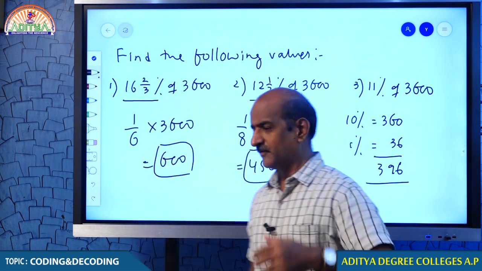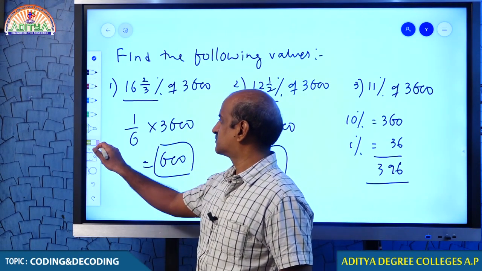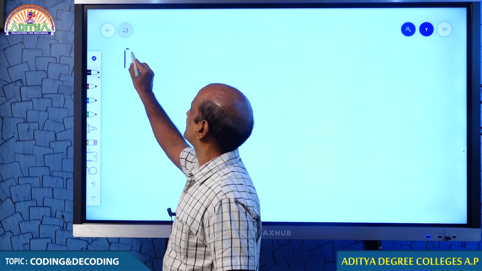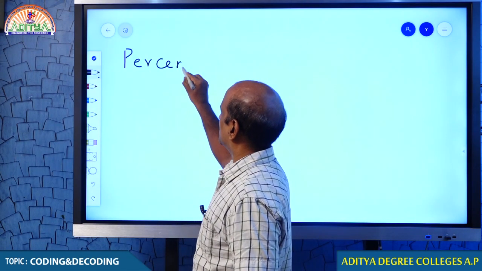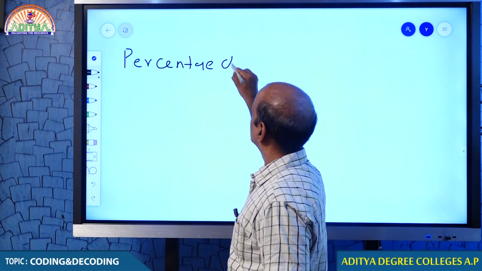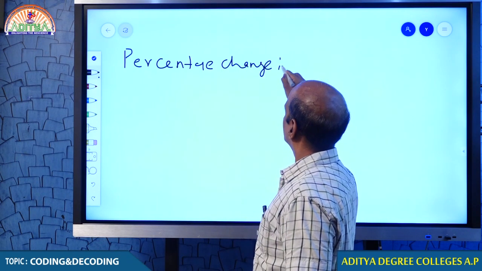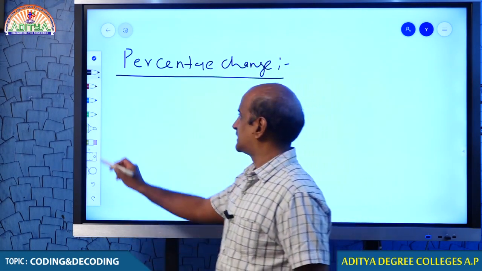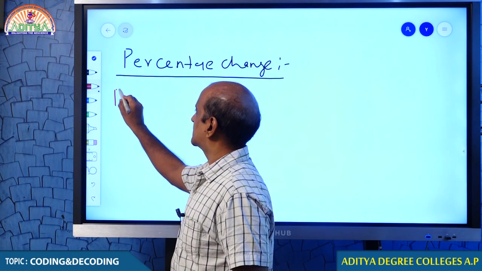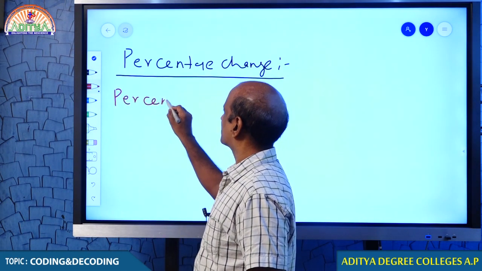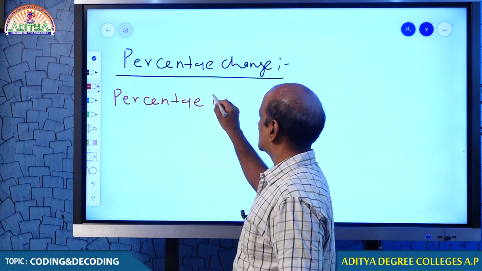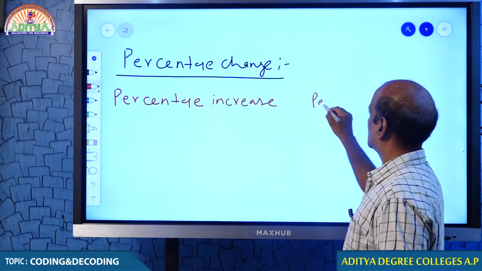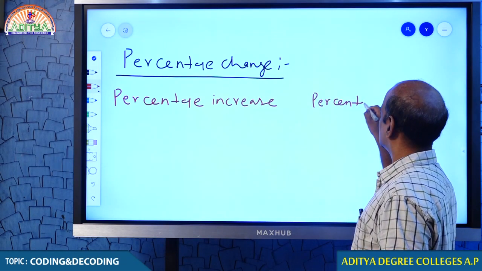So come on student, now we are moving on to the next model. Please put the subheading: percentage change. There are two important components in percentage change. Please write down. Number 1, percentage increase. And then we have another concept, percentage decrease.